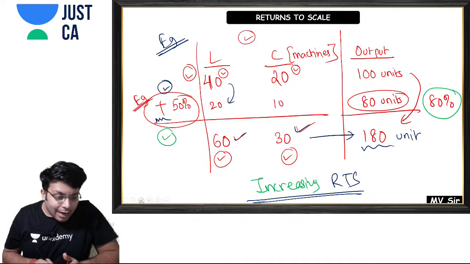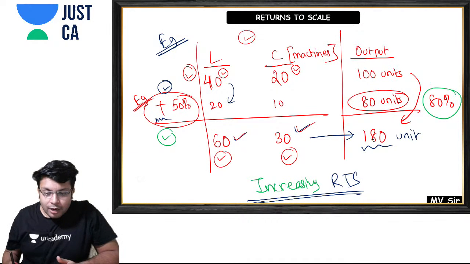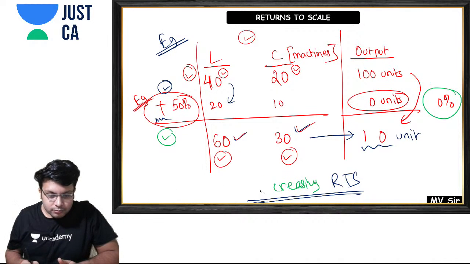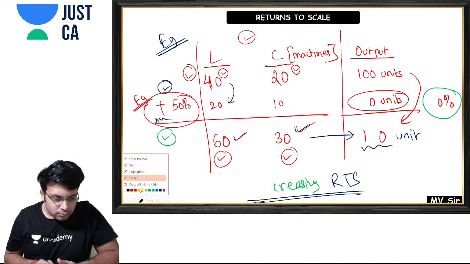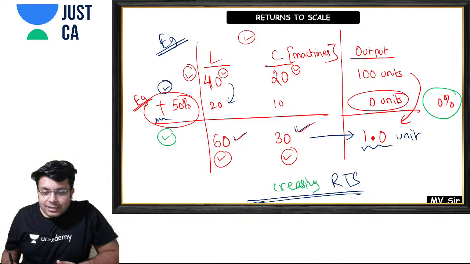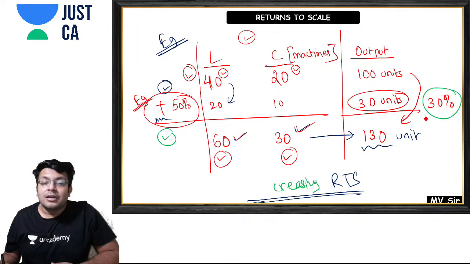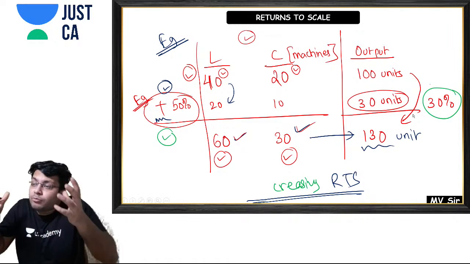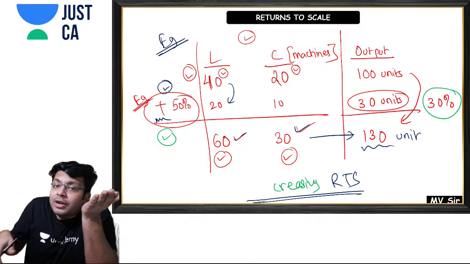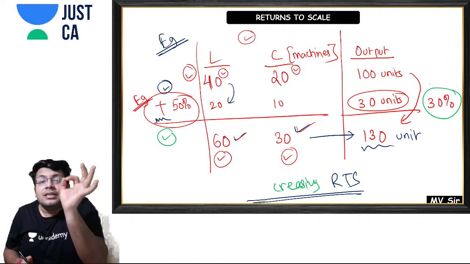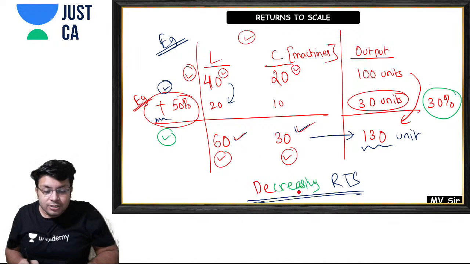And now if I write over here, for example, 130 units, there will be an increase of 30 units in the output, and here there will be an increase of 30%. So when I am increasing all my inputs by 50%, but my output increased only by 30%, this is an example of decreasing returns to scale.